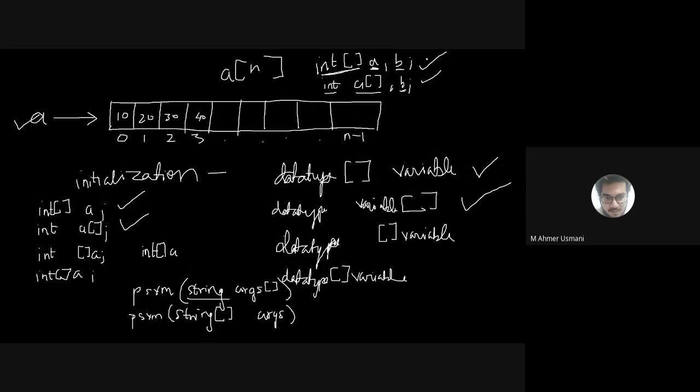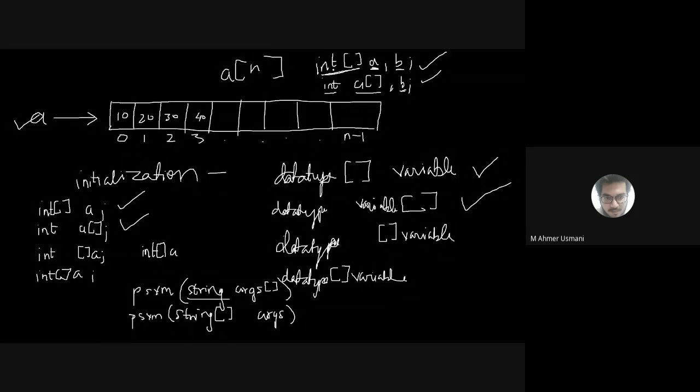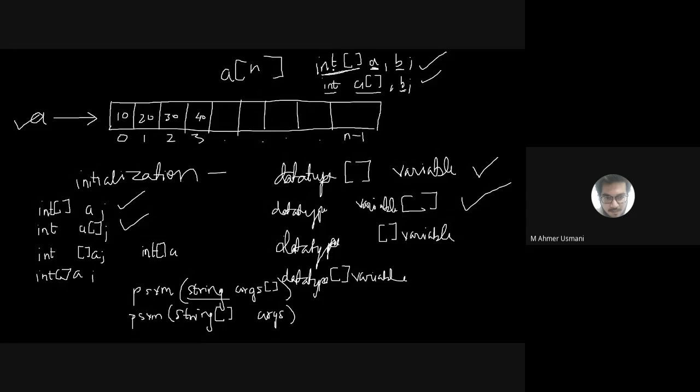In the first case both are arrays, because we are creating a data type integer and all the values will be an integer array, and that is assigned to a variable a or b. But in the second case, I am creating an array a whose data type is integer. Is the point clear?